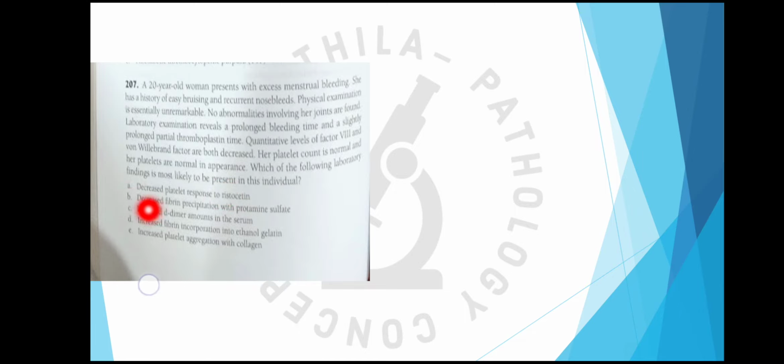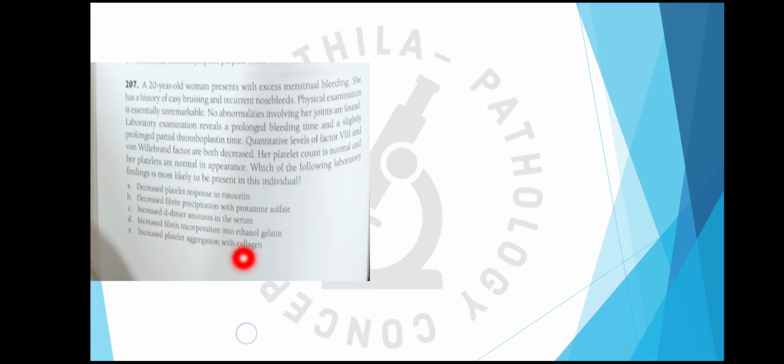First is decreased platelet response to ristocetin. This is true because the RIPA is defective in von Willebrand disease. Second, decreased fibrin precipitation with protamine sulfate. Then increased D dimer amounts in the serum. This is wrong because in von Willebrand disease there is no increased coagulation, so there is no increased D dimer. Increased D dimer is seen in DIC.